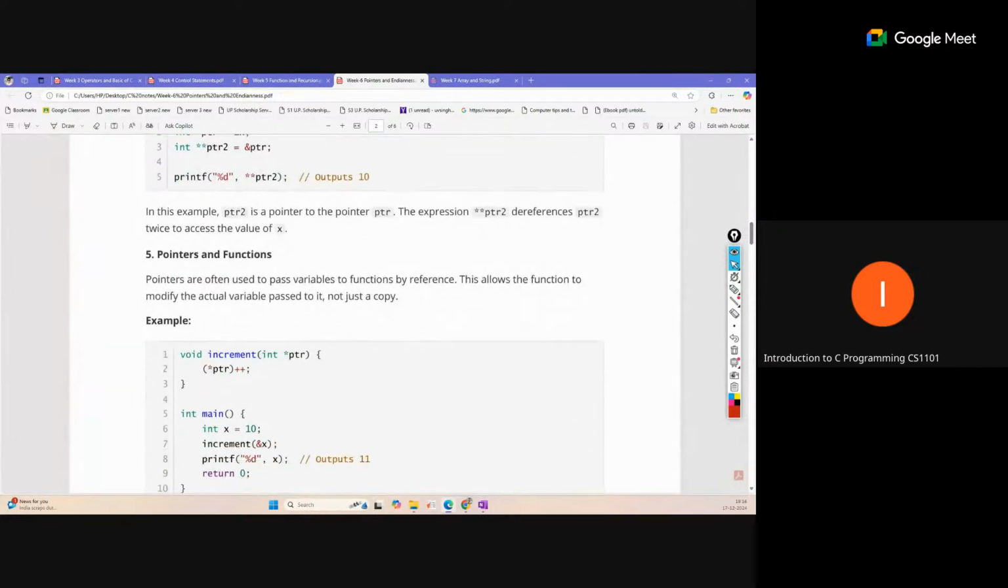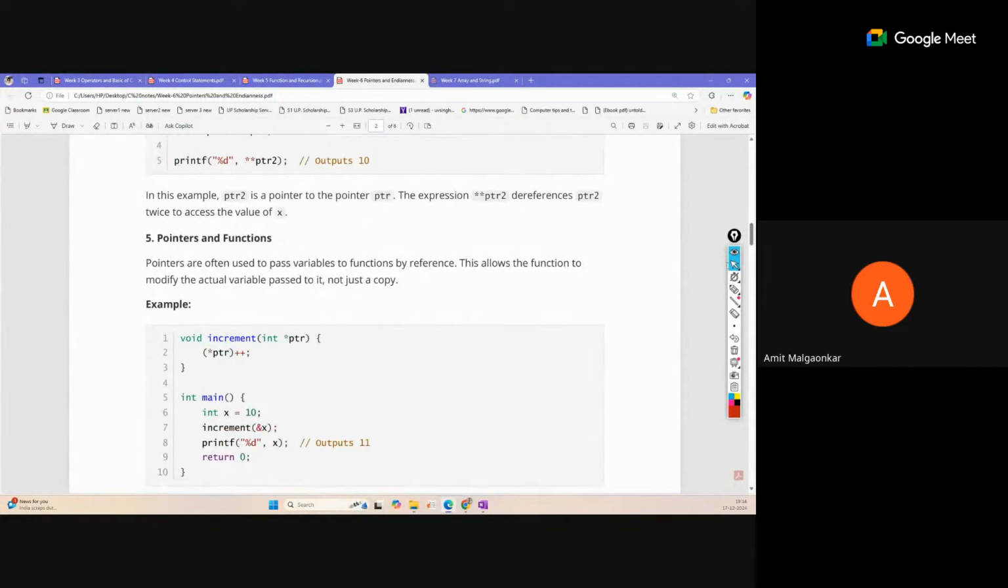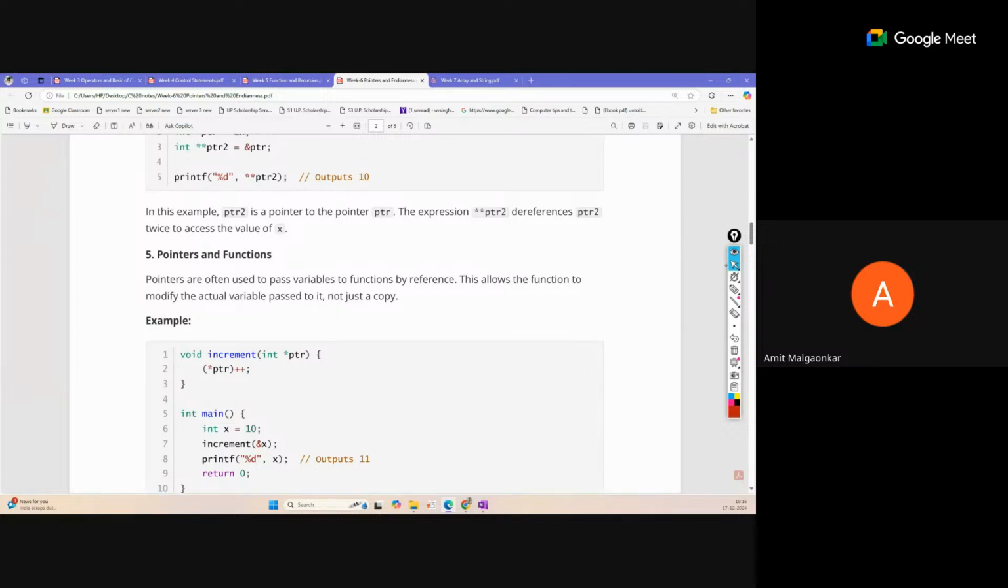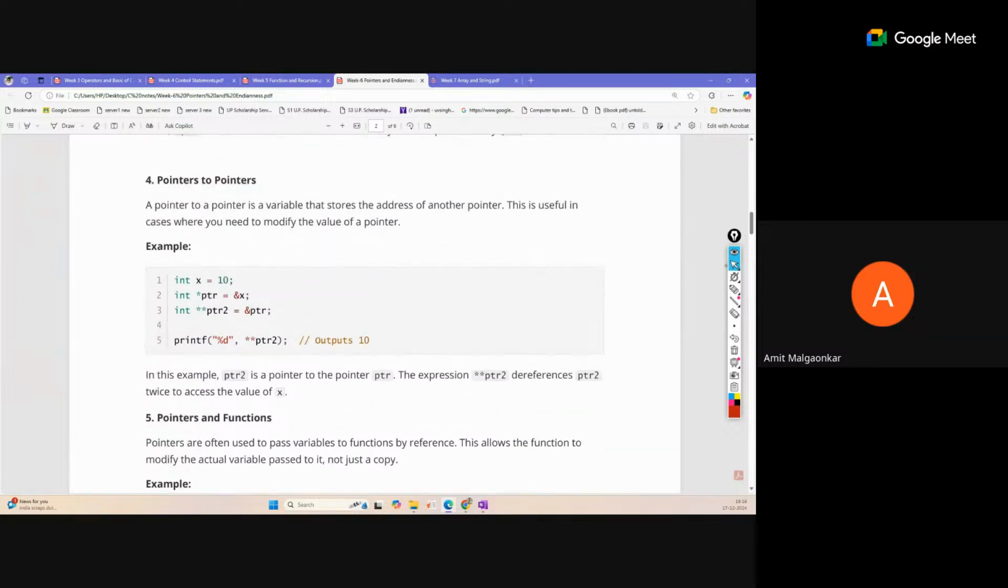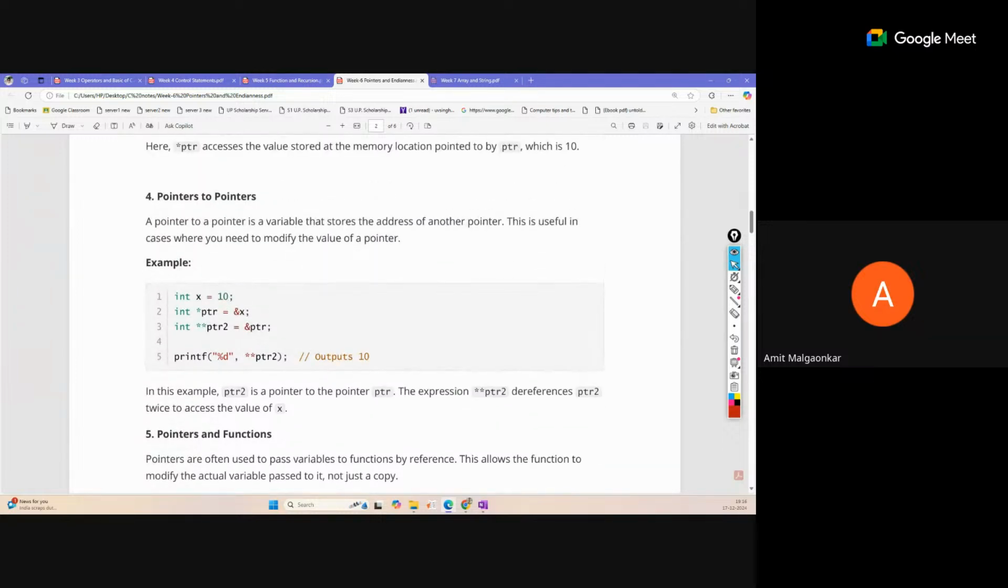Pointers and functions, how can we pass? Yes, one question. In the above statement, we have said printf star star ptr2, so we have used two asterisks over there. If we say just one asterisk, then what will it print over here? Let's check ptr2 in the printf statement.